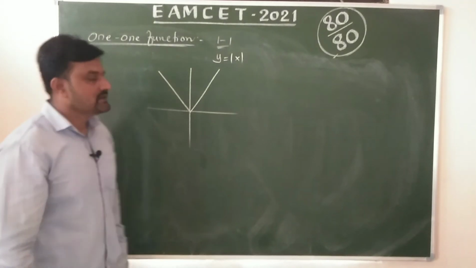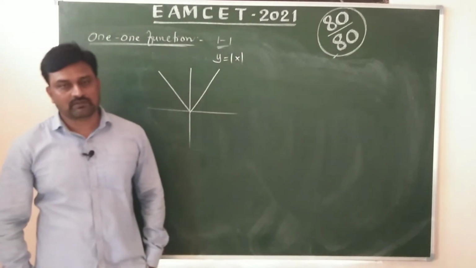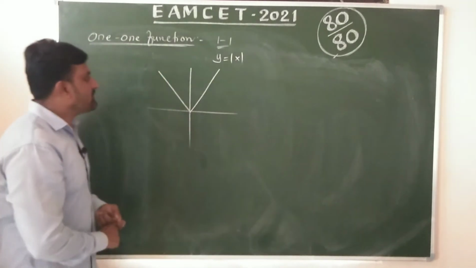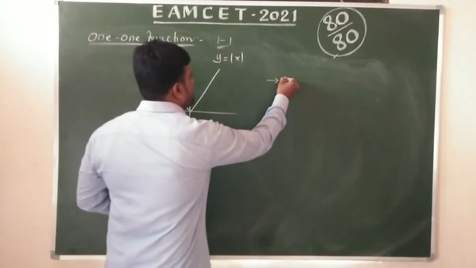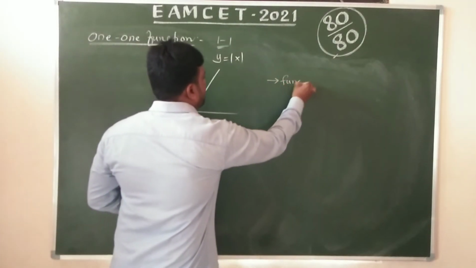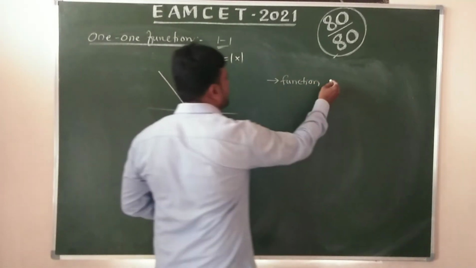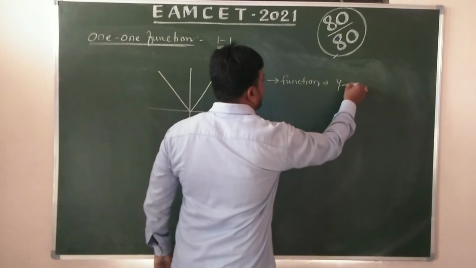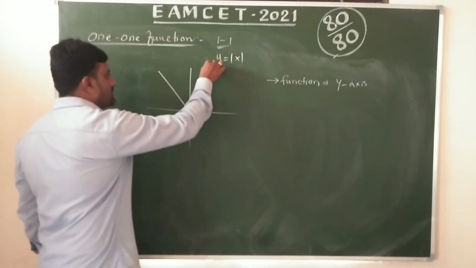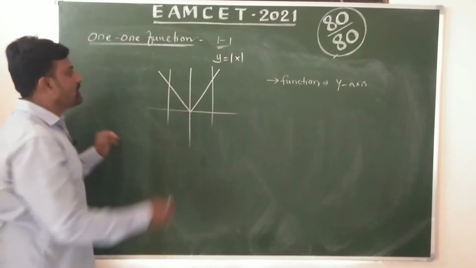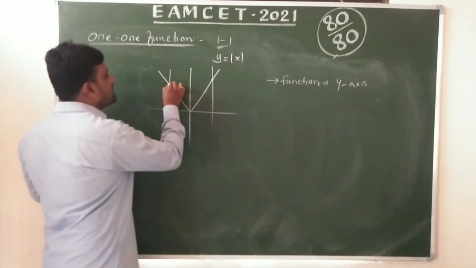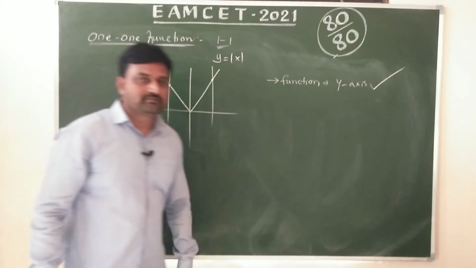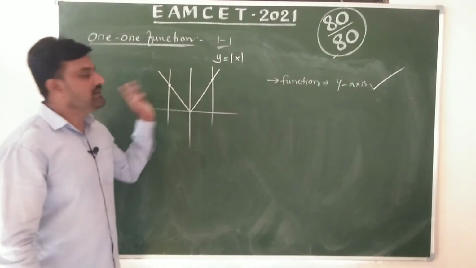First of all, for any function, we have to decide whether it is a function or not. For a function, we decide using the graph by taking a line parallel to the y-axis, like this. It meets the curve at only 1 point, so it is a function. Clearly it is a function, since it meets at only 1 point.